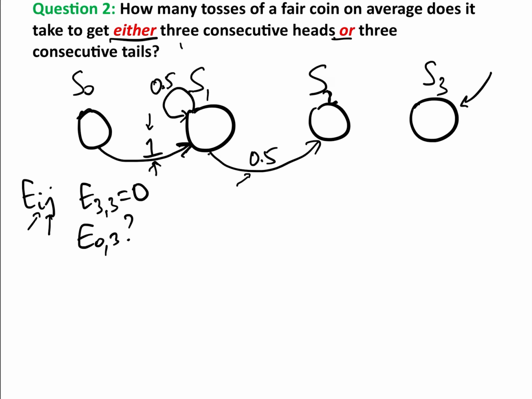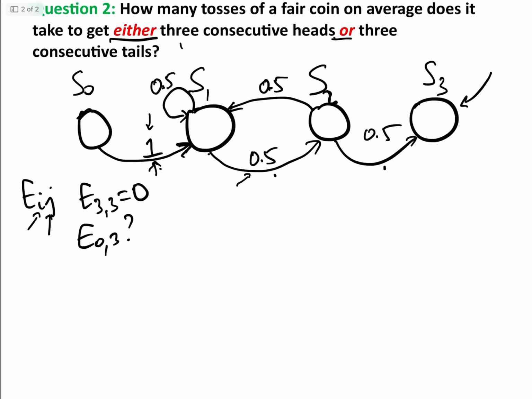Now S2, let's say we were on 2 heads, if we then get a tail, we've got a 50% chance of going back to S1, not S0, because if we got head, head, tail, we're now on the first of 3 tosses for 3 tails. So we only go back to S1. That's the difference between this and the first question. And of course, we've got a 50% probability that we go into S3, i.e. we got the same, whether it's head, head, head, or tails, tails, tails. And there we have our Markov chain.